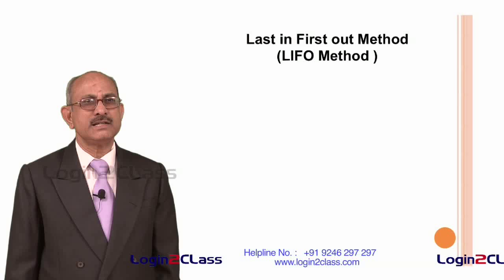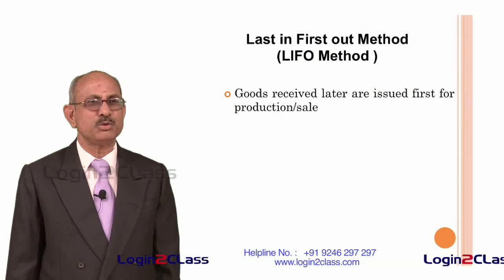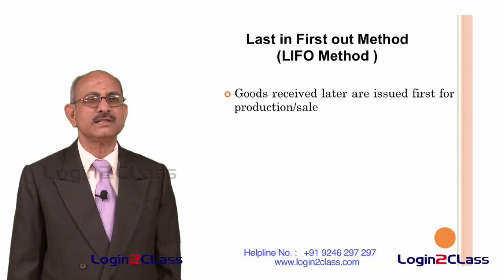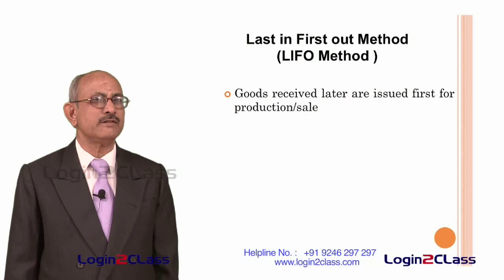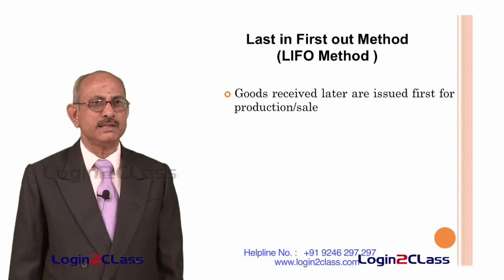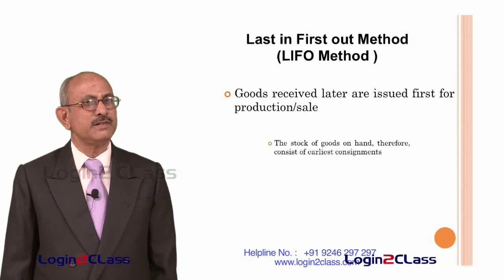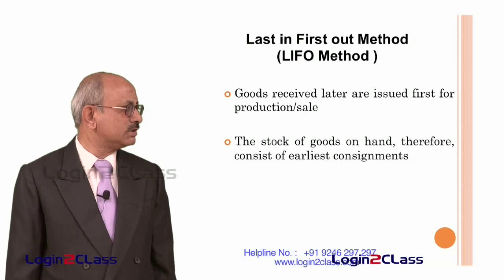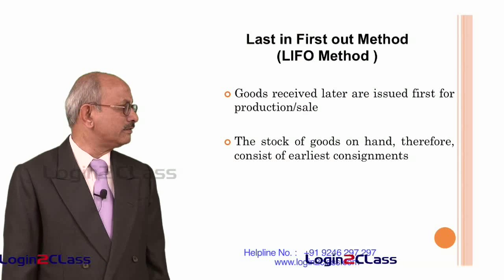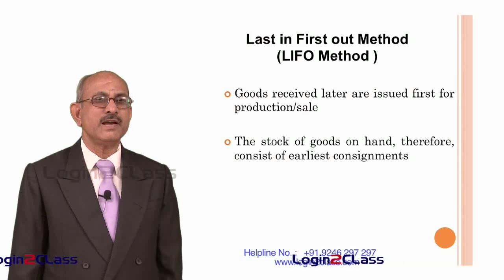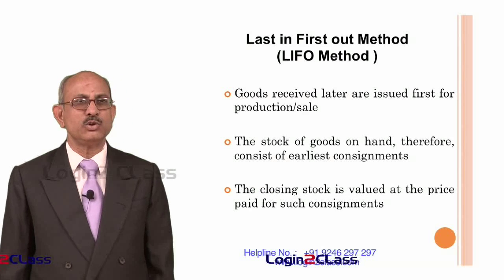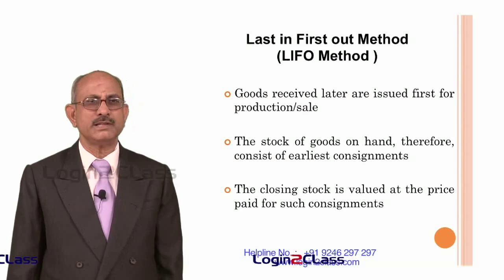And in the case of last in first out method, it is exactly the opposite. There goods received later are issued first for production or sale, that is the assumption. That means whatever goods have come later are treated to have been used either for production or for sale. So, whatever is left, that is the stocks of goods on hand, consists of the earliest consignments. So the inventory valuation will depend upon the value paid for such earliest consignments. That means if the price paid is lower for the earliest consignment, that price has to be taken.